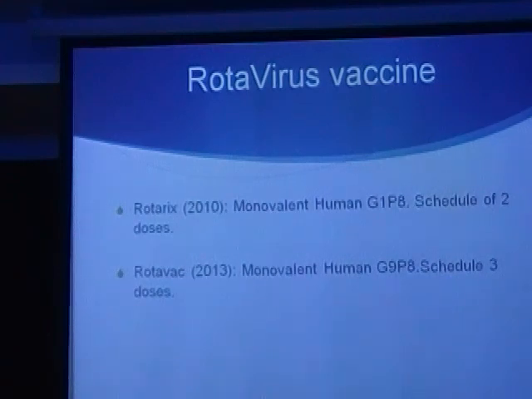And this is the newest entrant, RotaVac. It's in the news right now. This is a locally manufactured Indian vaccine. They worked with the NIH, with the Indian Institute of, I guess, infectious diseases, with Melinda and Bill Gates, and they've come up with this vaccine. It's still to be launched. It's again a monovalent vaccine. It's supposed to work really well. It has a schedule of 3 doses.